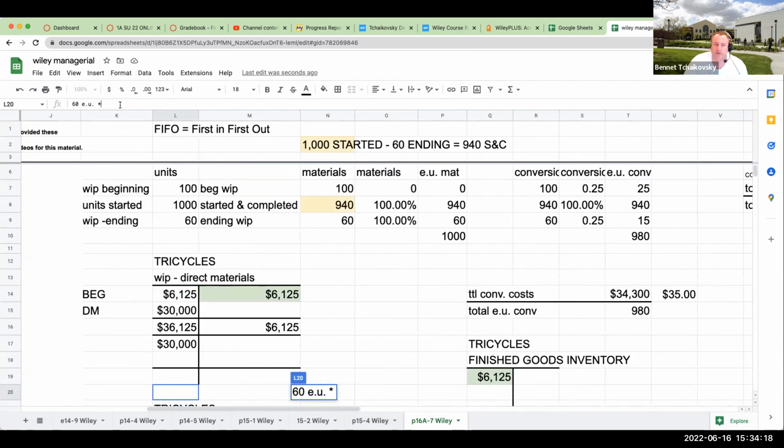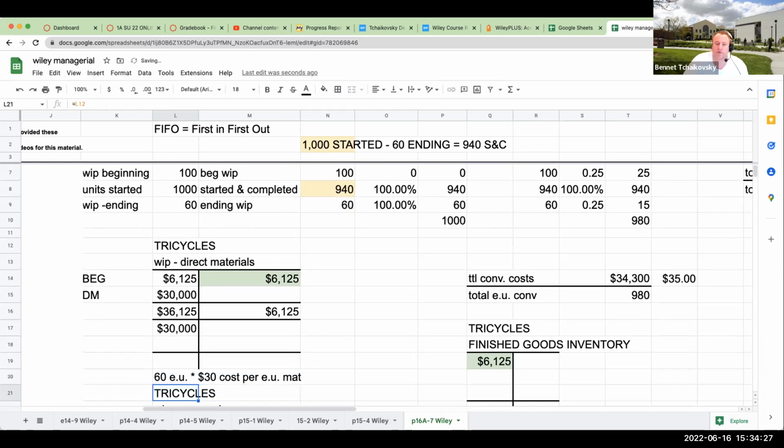So 60 times 30 gives me 1,800. What does that mean? It means I must have transferred out the difference over here, 28,200.